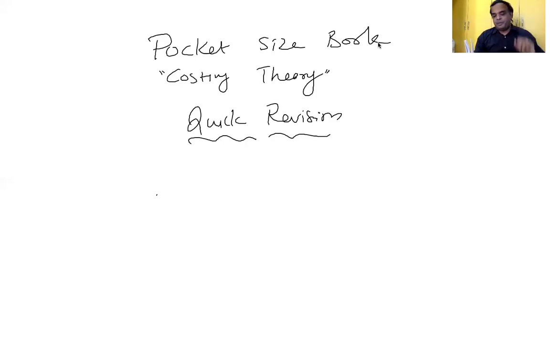Then three ways to improve PV ratio: increase selling price, reduce variable cost, change in sales mix. Then six different types of break-even chart: contribution break-even chart, cash break-even chart, control break-even chart, analytical break-even chart, product-wise break-even chart, and profit graph. Four practical applications in marginal costing: pricing policy, decision making, ascertaining realistic profit, and determination of production level.